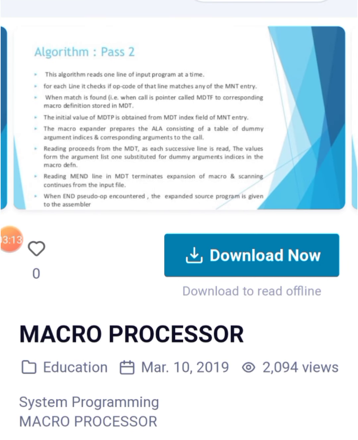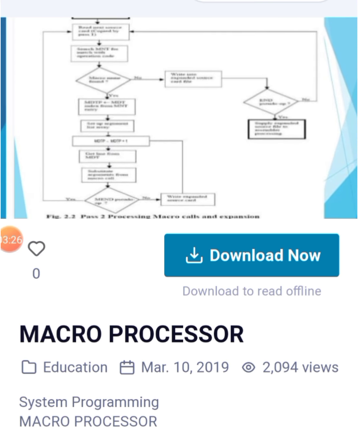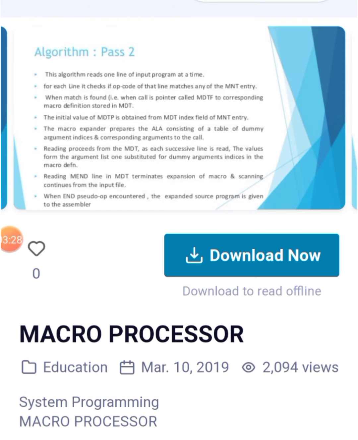Pass 2 algorithm. The algorithm reads one line of input at a time. For each line, it checks if the opcode matches any of the MNT entries. When a match is found, the macro call pointer is set to the corresponding macro definition stored in the MDT. The initial value of the MDT pointer is taken from the MDT field of the MNT entry.